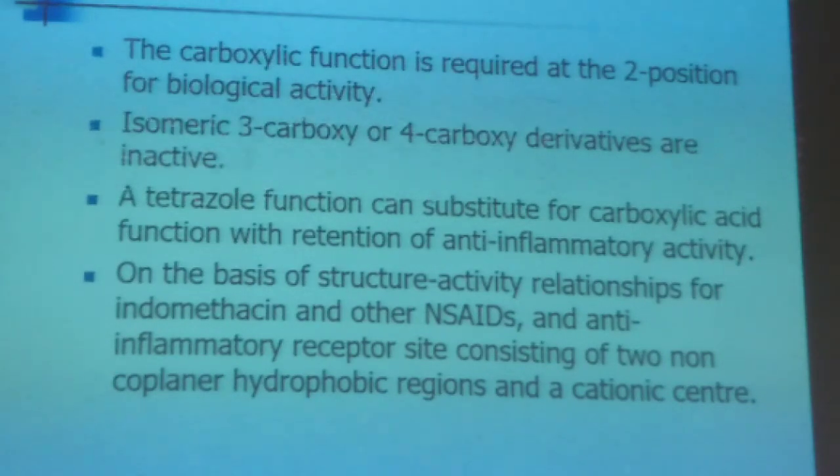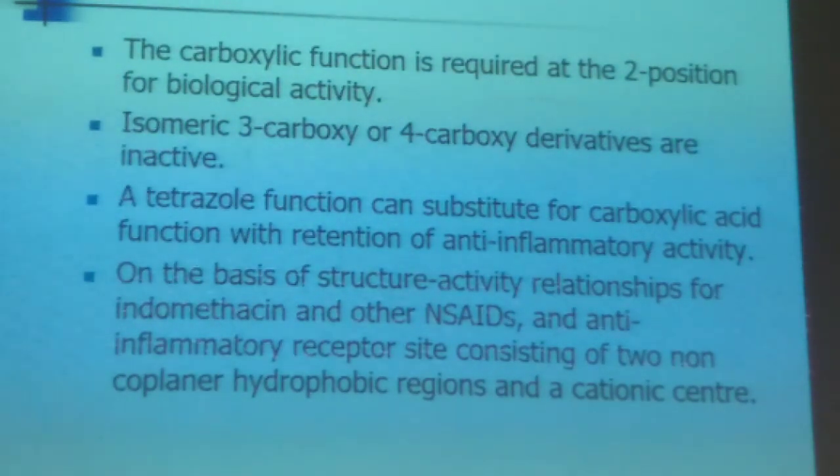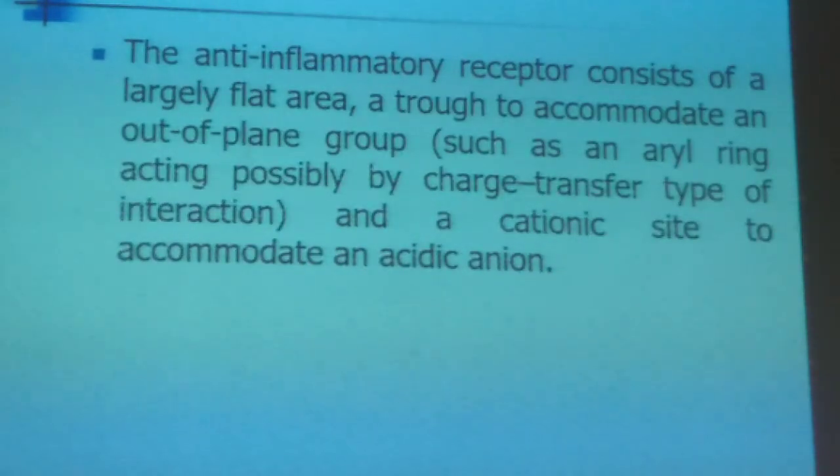On the basis of structure-activity relationships for indomethacin and other NSAIDs, the anti-inflammatory receptor site consists of 2 non-coplanar hydrophobic regions and cationic centers, which are recognized by the mefenamic acid drug. Mefenamic acid acts on these cationic centers and hydrophobic regions and shows its effectiveness against prostaglandin receptor and prostaglandin synthesis.